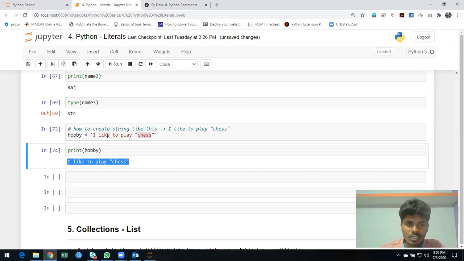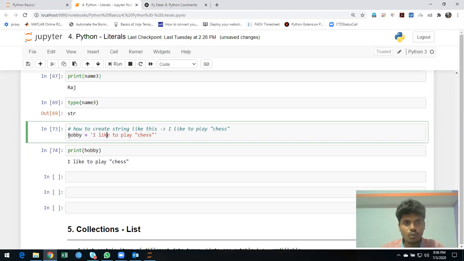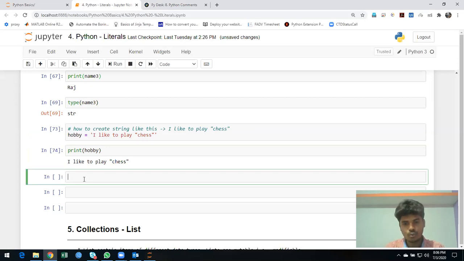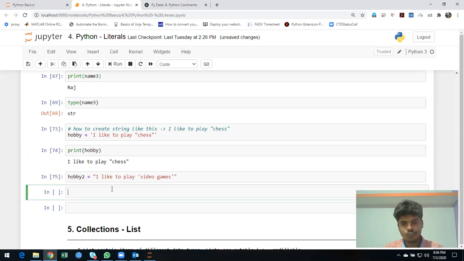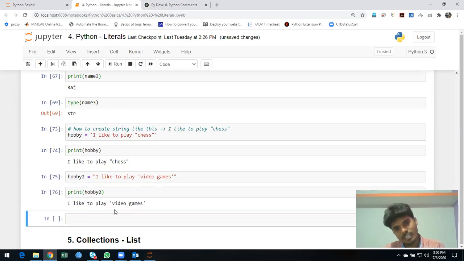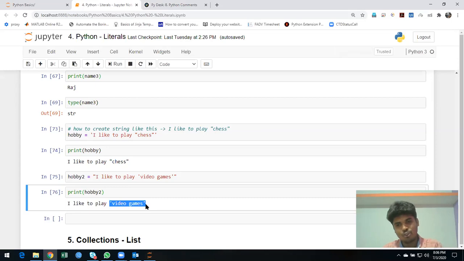You can use single quotation. Similarly, the same thing happens for the next one. Hobby 2. I'm going to use double quotation. Okay. I like to play video games. Here I'm going to give single quotation here and here. Okay, it will work if I print hobby 2. You could see it is able to give you the quotation which you are supposed to, in the format of a string. This is the advantage of using both.